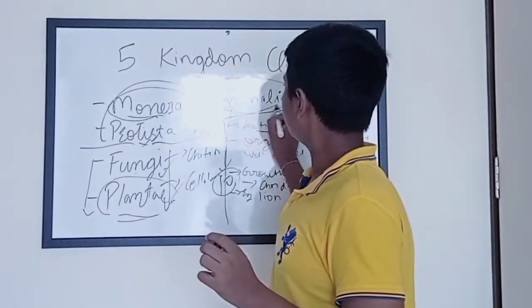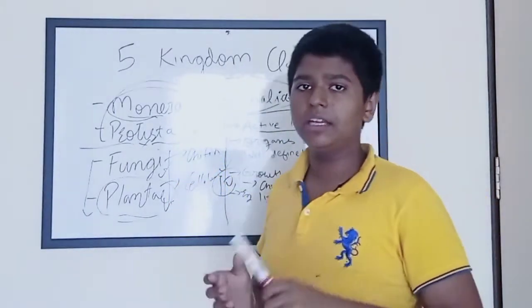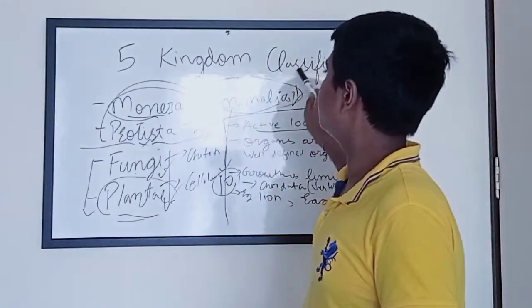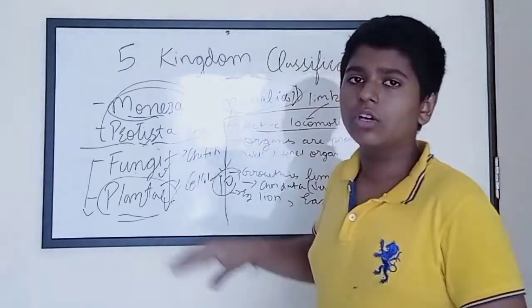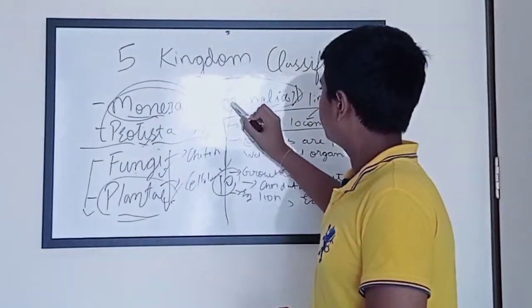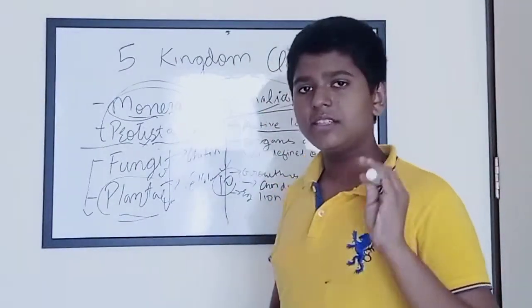Now the kingdom Animalia itself is very huge and is covered in another chapter, Animal Kingdom. But in this chapter, for 5 kingdom classification, you only need to remember these many points of the kingdom Animalia. And for the kingdom Plantae, it is the same case.